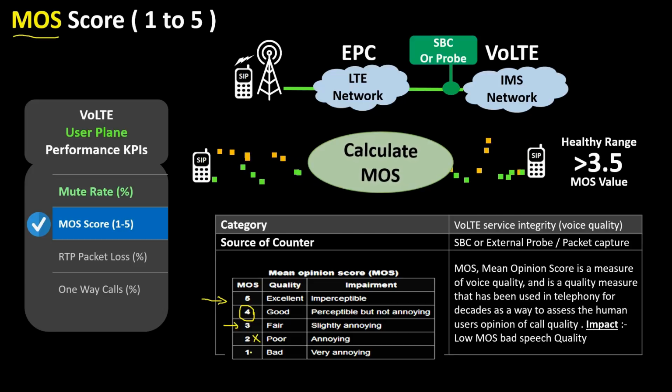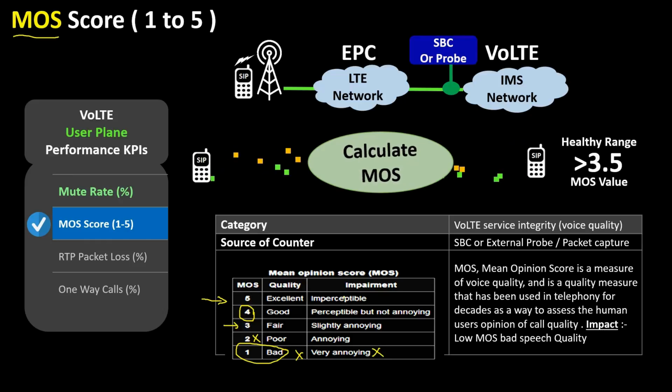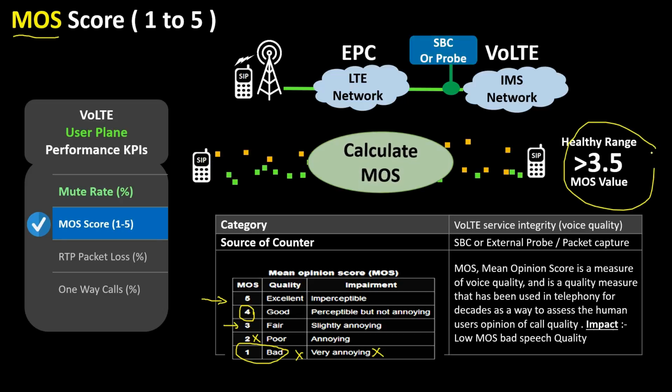It's nearly impossible to communicate at MOS value of 2. The MOS value of 1 is telling us there is no communication. It's impossible to communicate with MOS value 1. Our target value should be better than 3.5 and this is measured by SBC typically.